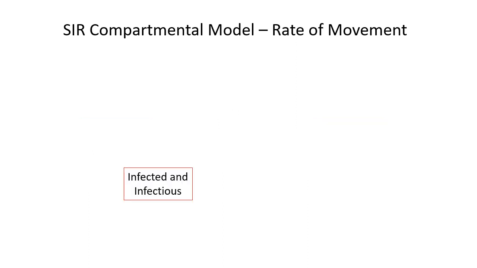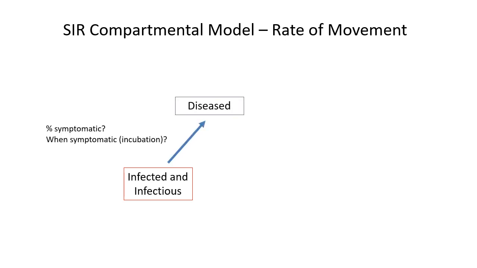Now, to figure out the rate at which individuals move from the infected and infectious compartment to the disease or symptomatic compartment, we'll need to know the proportion of symptomatic cases out of all infected individuals, and also when individuals become symptomatic following COVID-19 infection, which is the incubation period.